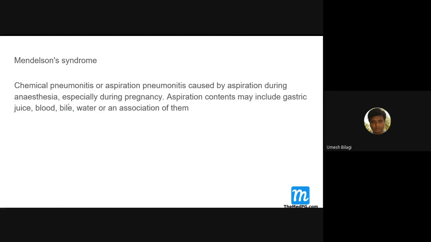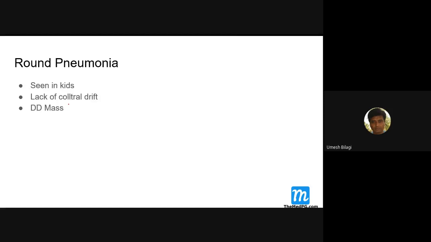But remember this. Round pneumonia is usually seen in kids. Old age also can happen. Due to lack of collateral drift, they cannot shift the pneumonia, so it takes a round shape. Why are all planets round? Because they can contain more mass in a small volume. Differential diagnosis is mass or tumor and all that.